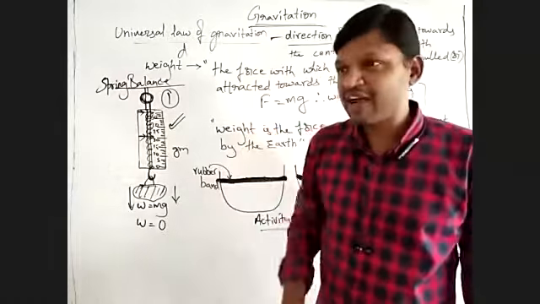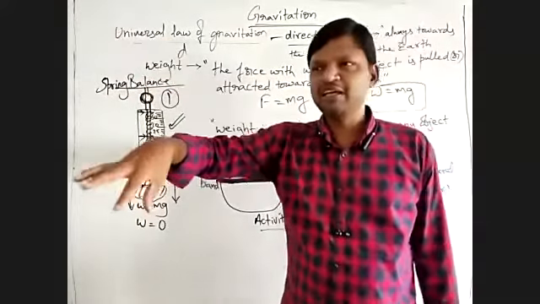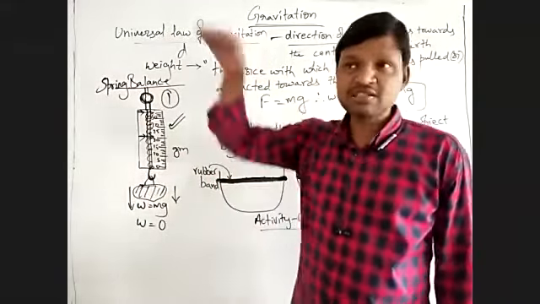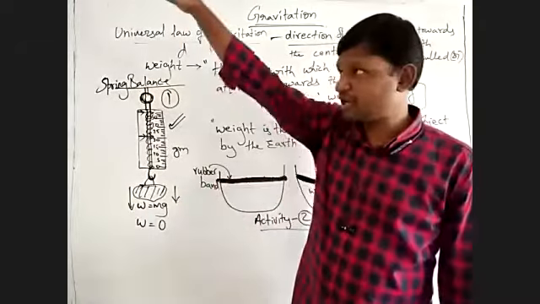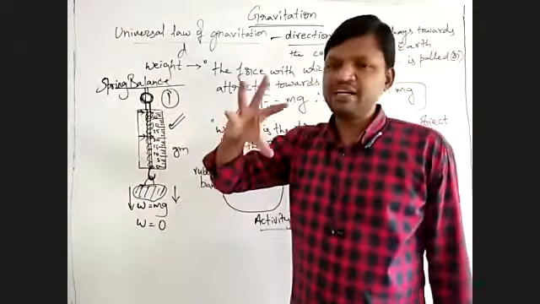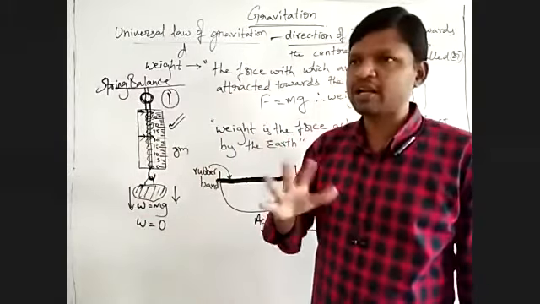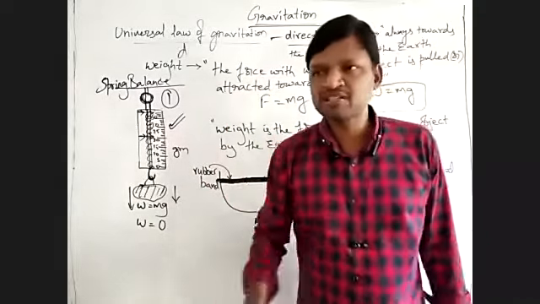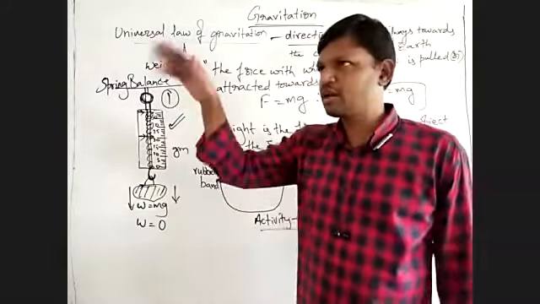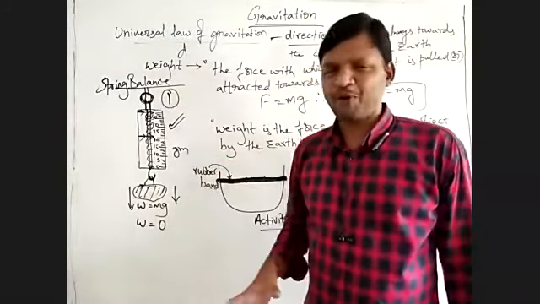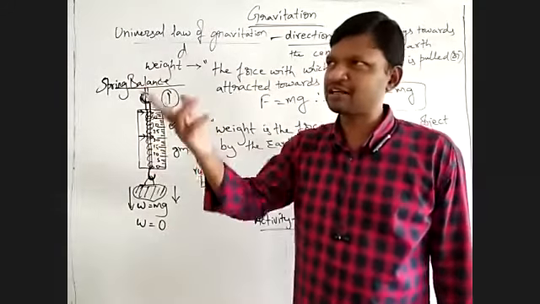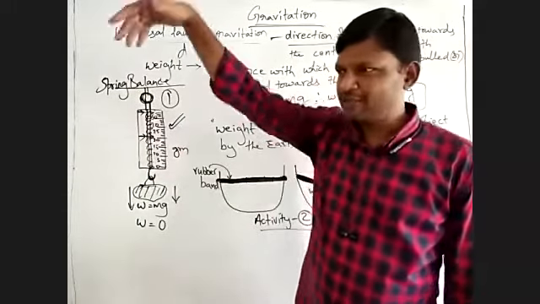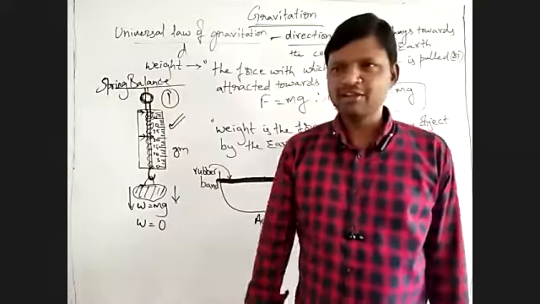So finally, the fact is, an object which is falling freely will be feeling weightless. As long as it is in free fall, its weight appears to be zero, not actually zero. It appears to be zero only, due to the absence of the normal reaction. Suppose when you are in a lift, suddenly the lift breaks down. Suppose some wires of that lift are cut, what happens? It is almost like a free fall only. So even in that situation, your weight will be zero only.